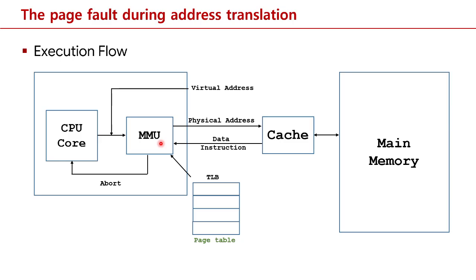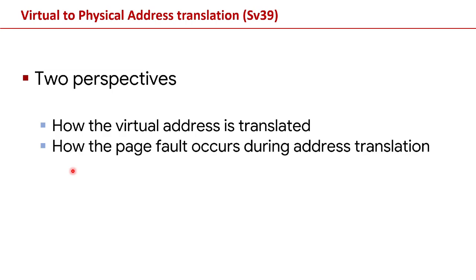But once the virtual address is successfully translated, the control is moved to the cache to fetch the data. But if the page fault occurs, a memory overload occurs, that results in an exception in the RISC-V architecture. In the next lecture, we will dive into more detail about how the page fault occurs during address translation.